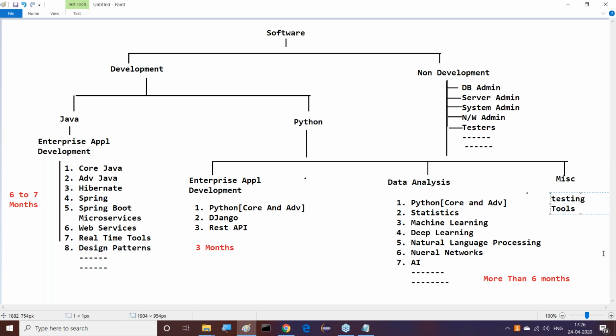Python is required in testing tools. Most of the people are coming to me nowadays saying, "Sir, Python testing is required." This is one thing, about the miscellaneous areas. Next one is Python being required for which one can know?